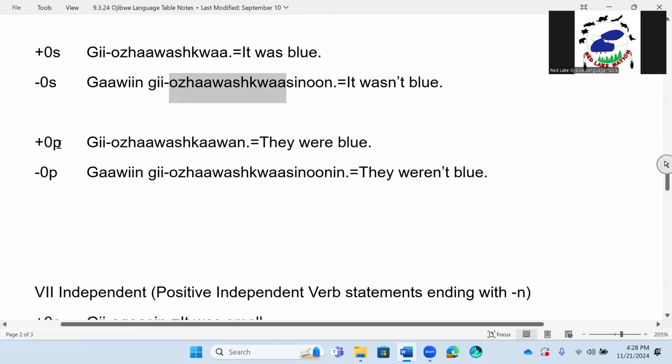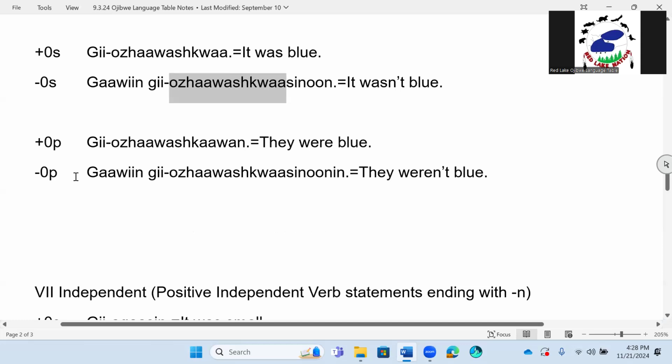Positive zero plural, more than one. Talking about they were blue. Gi ojawa shkwawan. Gi ojawa shkwawan. They were blue. Past tense. Gi starts off our sentence. Notice a period right there. They were blue. Negative plural.